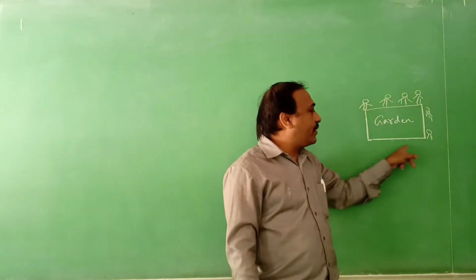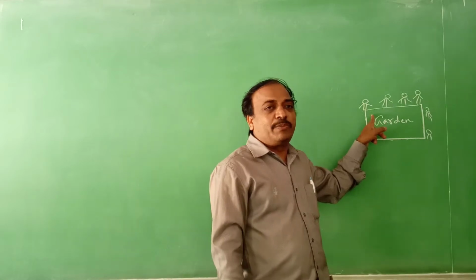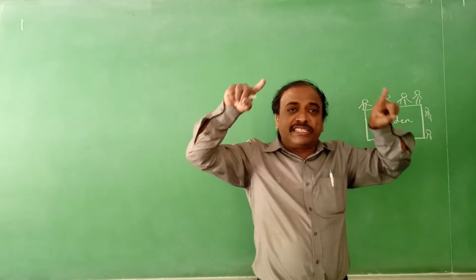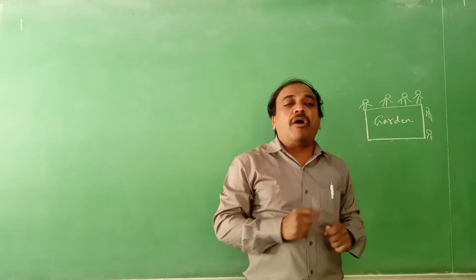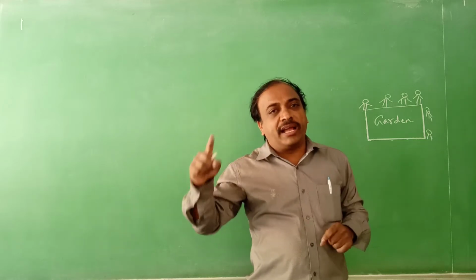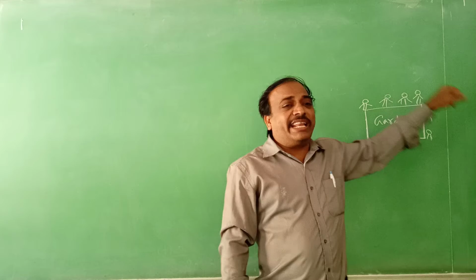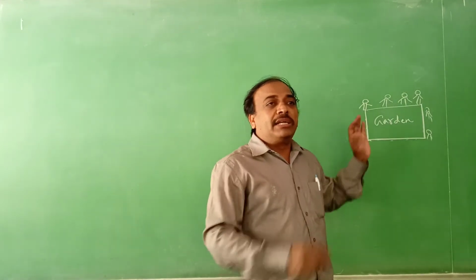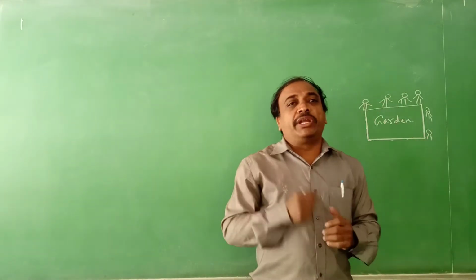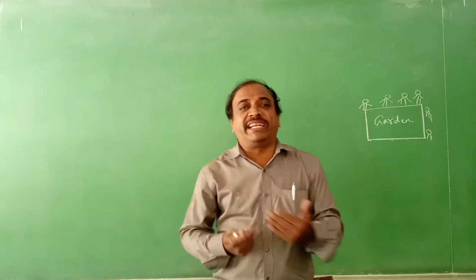From here to here, when they reach this position, that is completely one time around the boundary, they are jogging or running or walking. So that total length of the boundary, what do you call it in terms of mathematics?